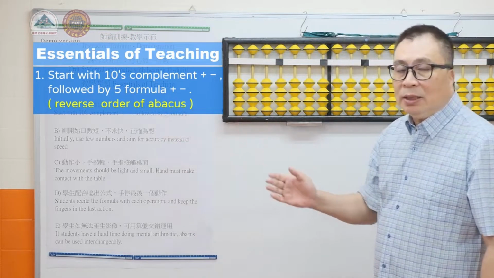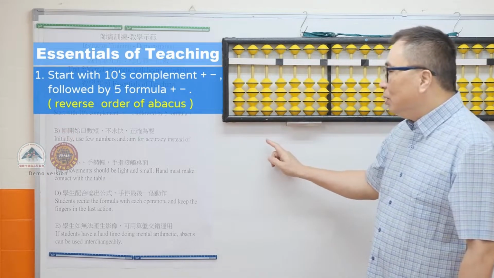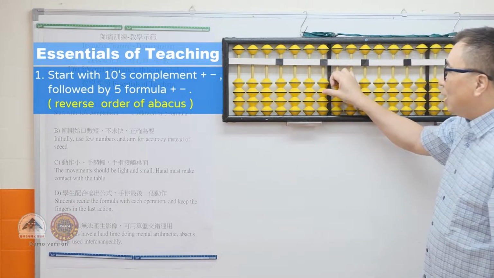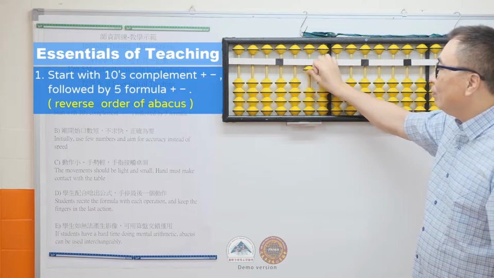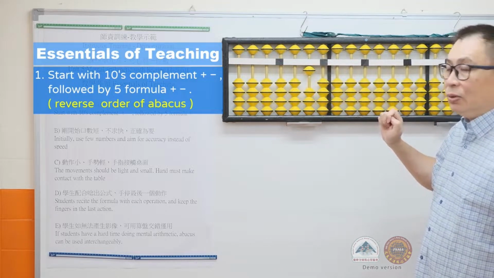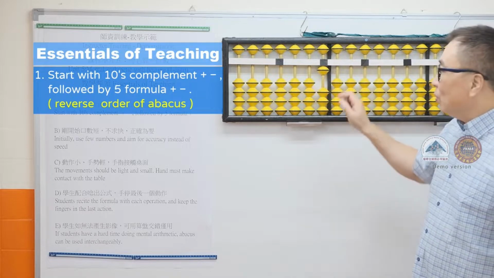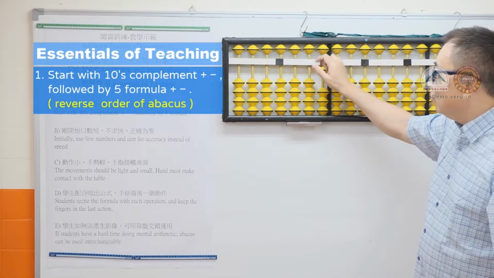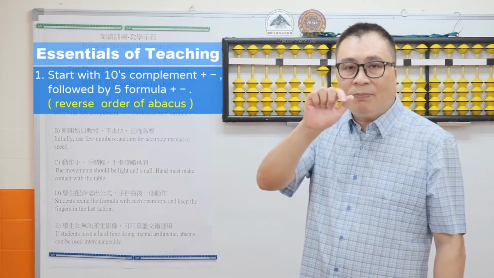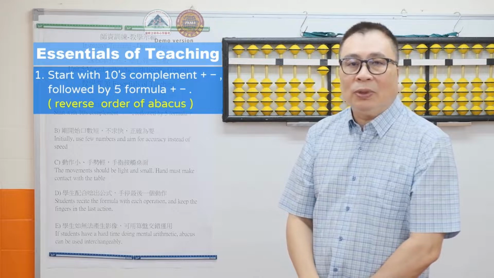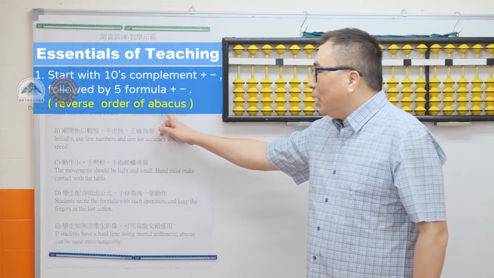Your fingers will be moving from the left to right or from the right to the left. For example, plus 2 and plus 8 equals minus 2 plus 10. Minus 9 is minus 10 plus 1. Your fingers will be moving from the left to right or from the right to the left. It involves one movement only. Therefore, teachers will be able to spot the mistakes easily.